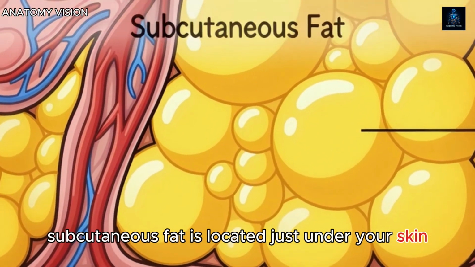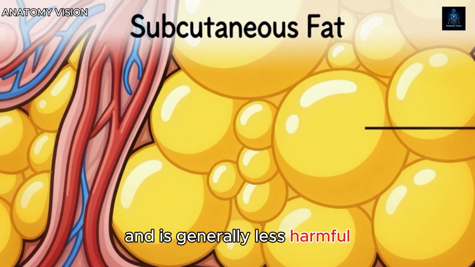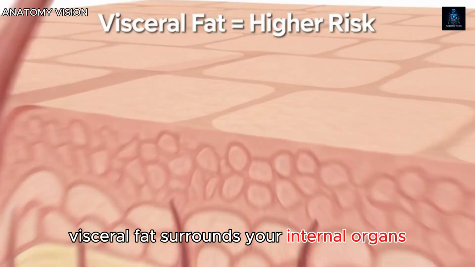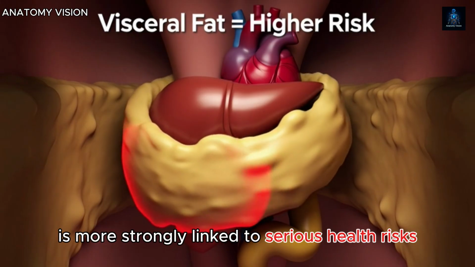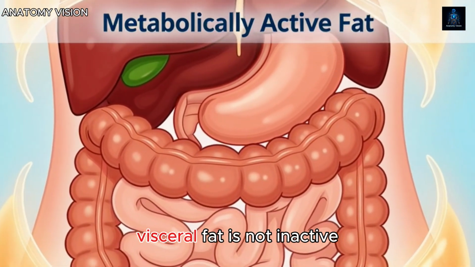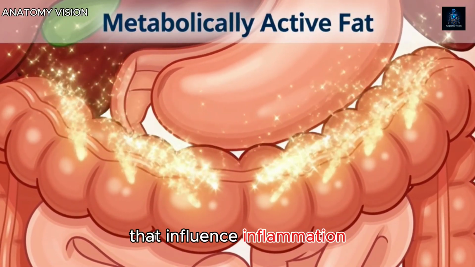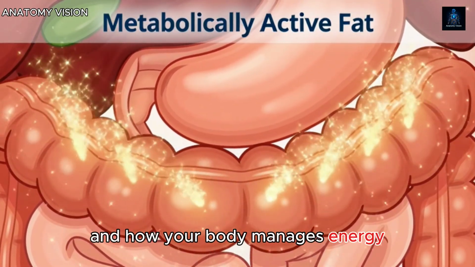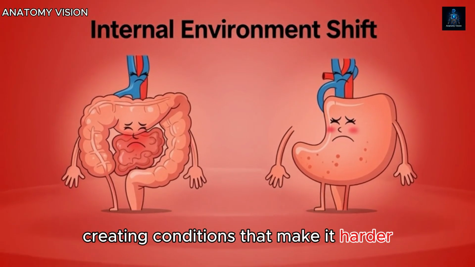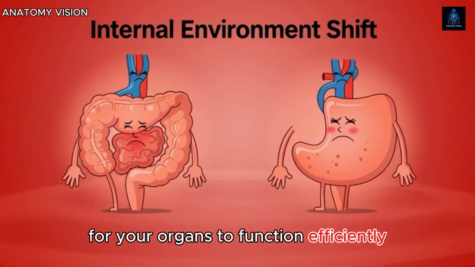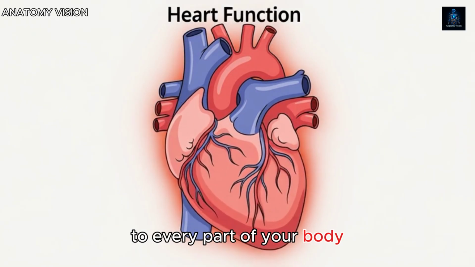Subcutaneous fat is located just under your skin. It is the most visible type and is generally less harmful. Visceral fat surrounds your internal organs deep inside the abdomen, and this type of fat is more strongly linked to serious health risks. Visceral fat is not inactive. It is metabolically active, constantly releasing chemical signals that influence inflammation and how your body manages energy. This type of fat gradually changes your internal environment, creating conditions that make it harder for your organs to function efficiently.